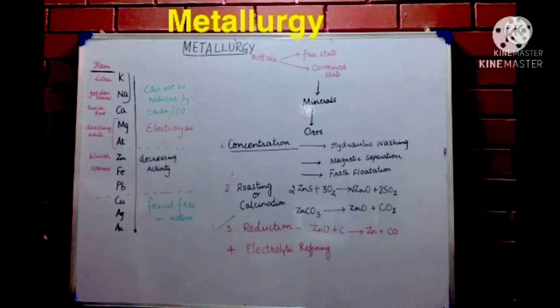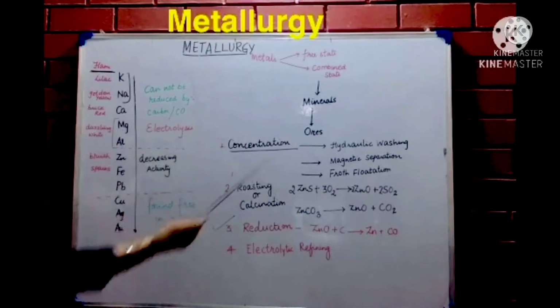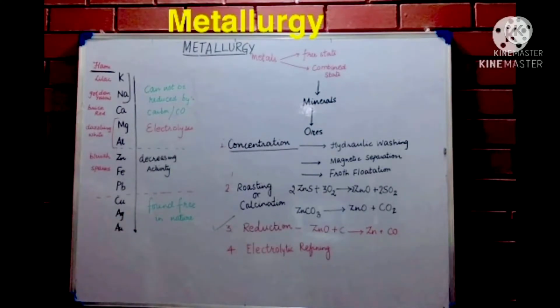So heavier particles move down and the lighter particles remain there. Magnetic separation means that if the ore contains any magnetic impurities, it will be attracted towards the magnet. Froth flotation process is done for sulfide ores, like ZnS is a sulfide ore. So this will be concentrated by froth flotation process.